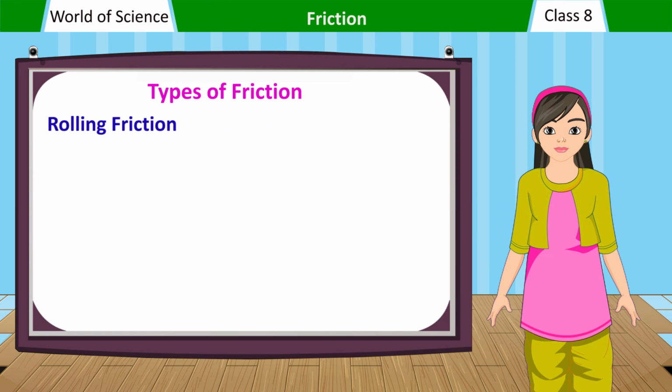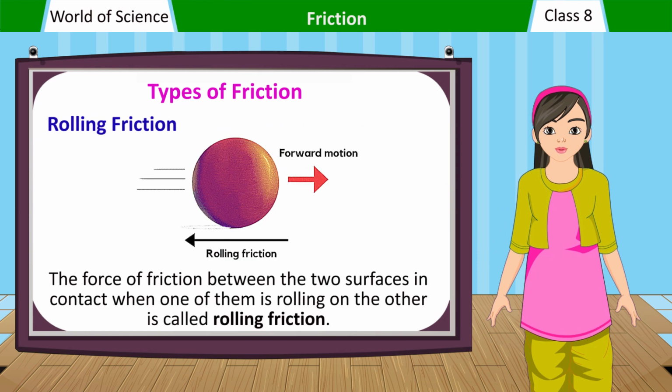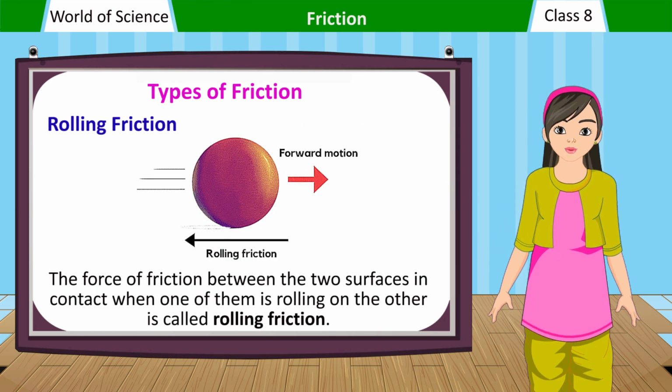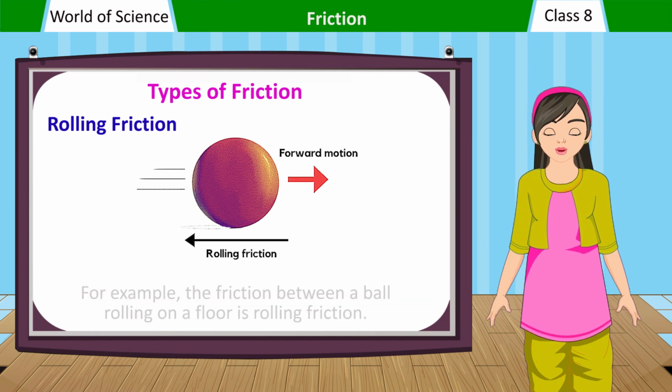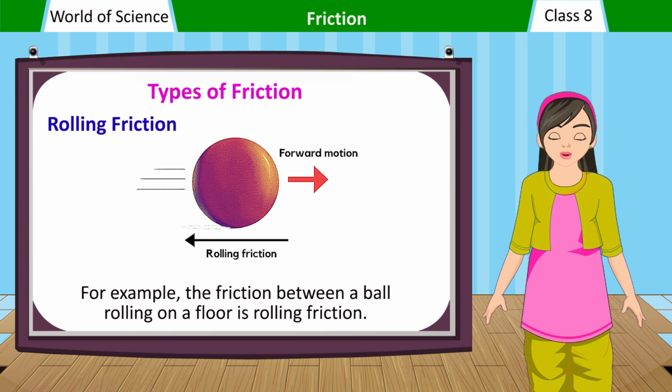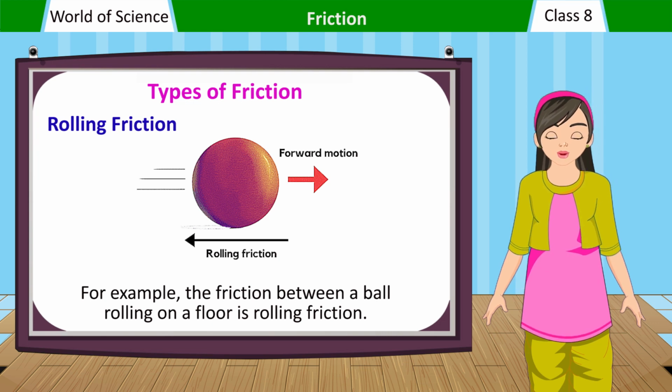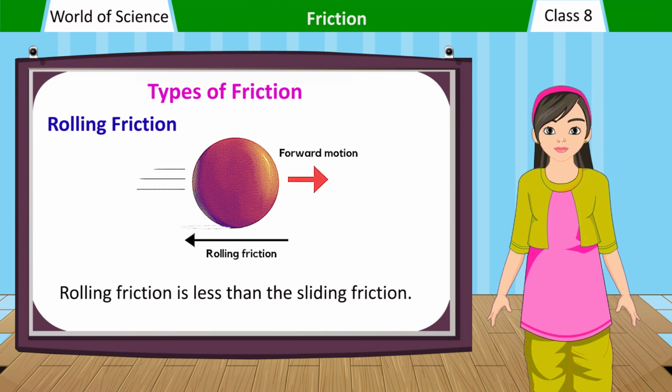Rolling friction. The force of friction between two surfaces in contact when one of them is rolling on the other is called rolling friction. For example, the friction between a ball rolling on a floor is rolling friction. Rolling friction is less than the sliding friction.